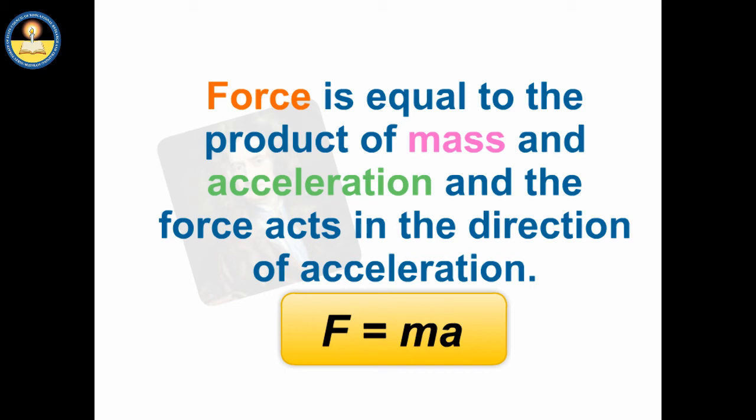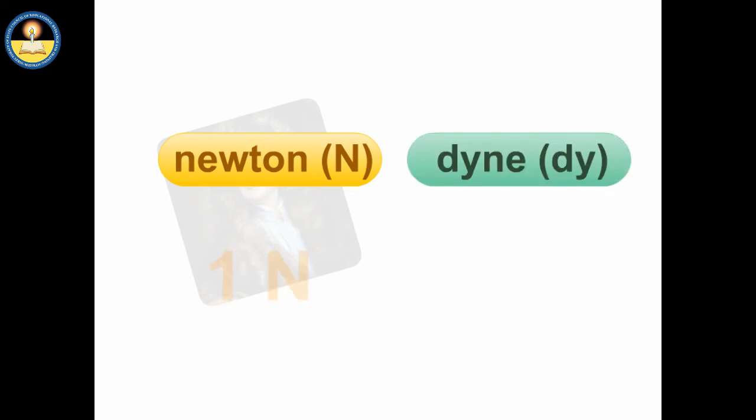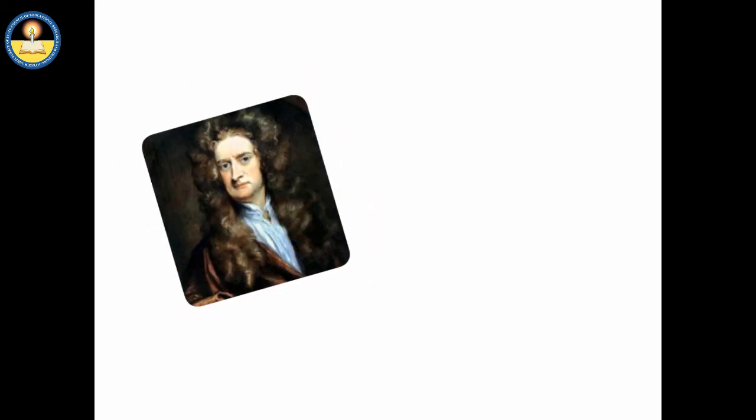The SI unit of force is Newton. In the CGS system, the unit of force is dyne. 1 Newton can be defined as the force that acts on a body of mass 1 kilogram, producing an acceleration of 1 meter per second square. The expression for force is used to measure the magnitude of the force.